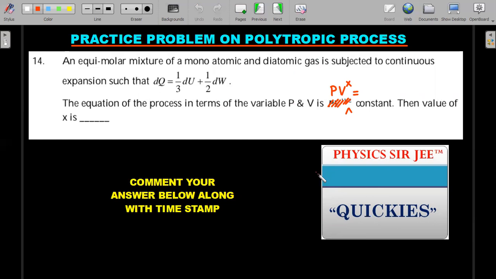Okay, so try to answer this one. This is very standard Olympiad. I think this was asked in one Olympiad question paper. I don't remember which country, but this is a very interesting question. You have to understand that this type of process would be a polytropic process, and you need to tell me what's the value of that X in that polytropic case. Comment your answer below along with the timestamp so that I can answer whether you have done it correctly or not. Okay, so let's move forward.